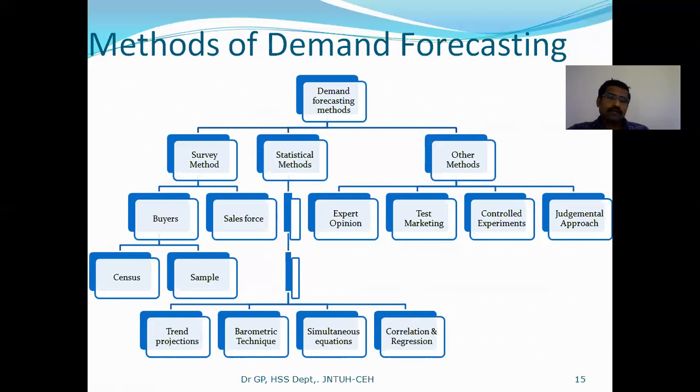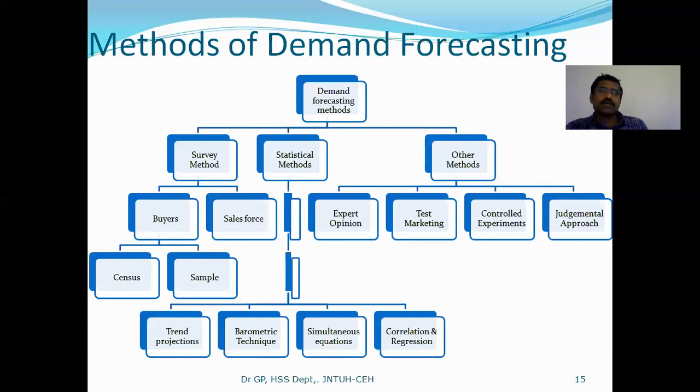Likewise, you make a different set of questions, and that question bank we can simply call a questionnaire. Asking every customer who buys that particular product comes under the census method.